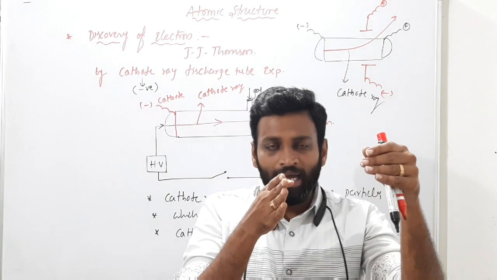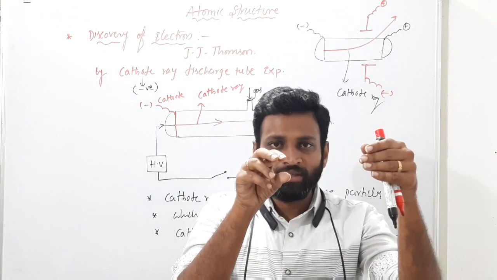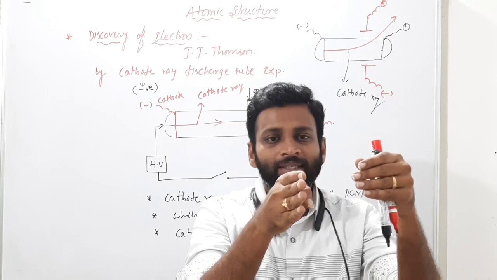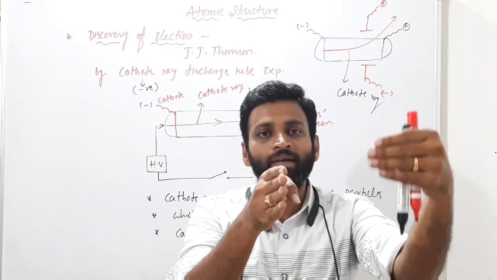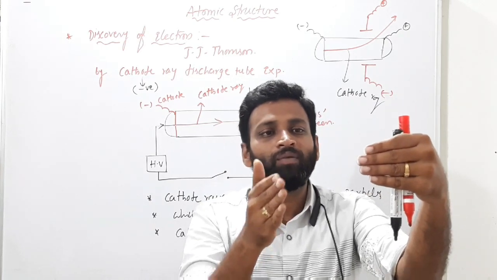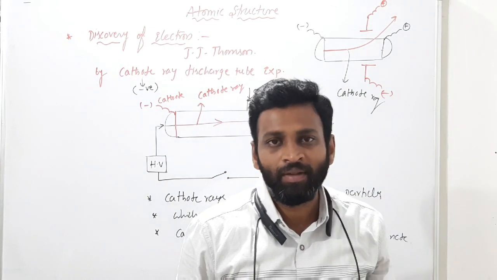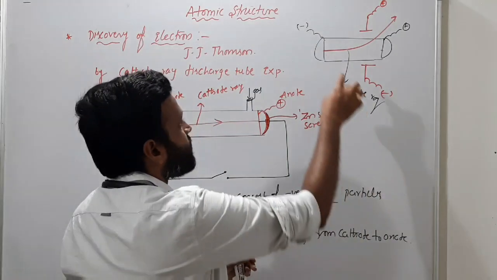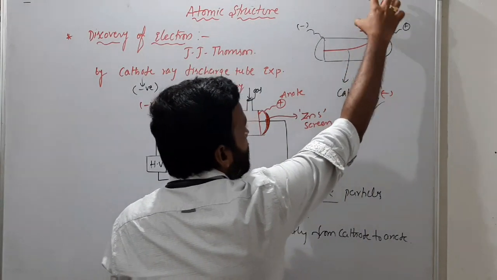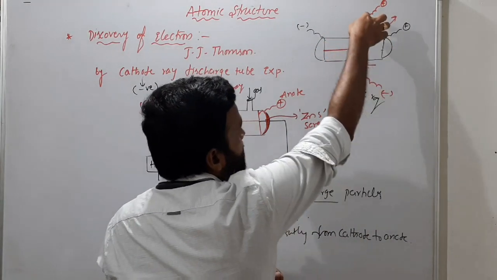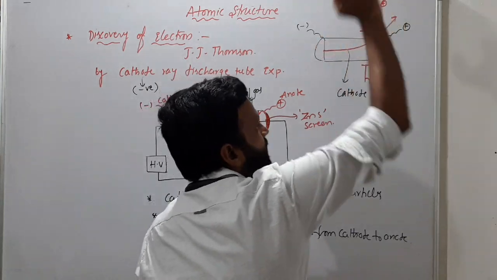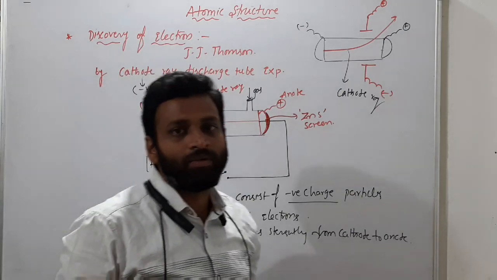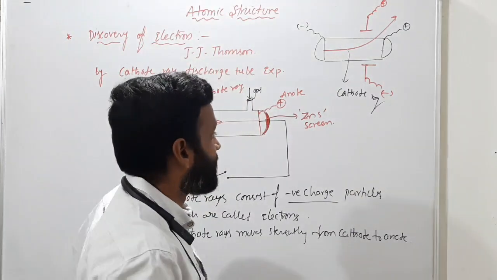Otherwise, think of a small child, a 4 year old small boy moving straight like this. Suddenly an ice cream parlor came. So what will he do? He will deflect towards the ice cream parlor because he was attracted. Like that, here also, if this external anode is not there, they move straight. But suddenly the external anode came, so they deflected. From this, what can you understand? Yes, cathode rays consist of some negatively charged particles.